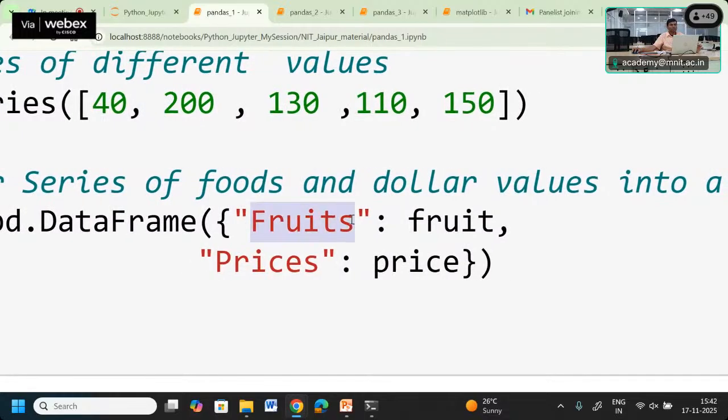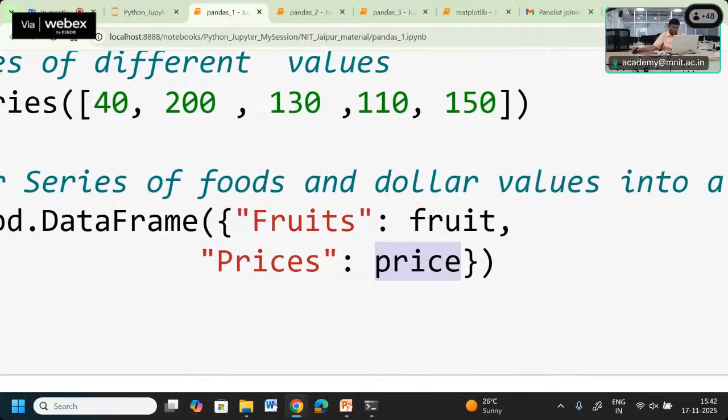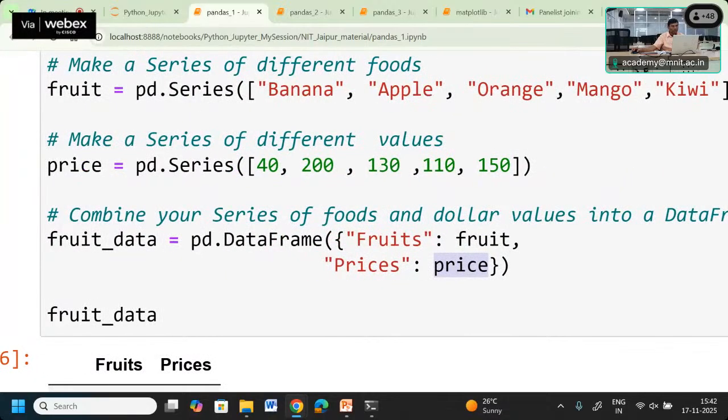In that dictionary, first we are giving one key as fruit, and their value is the fruit series. Remember, the second parameter of this dictionary, again the key, is basically a series of data. Second key is prices, which is going to become the value price. Okay. Using these two codes, we are trying to represent the data frame.